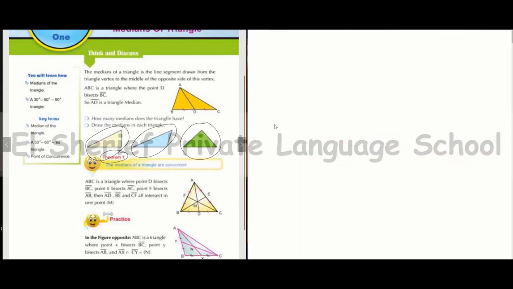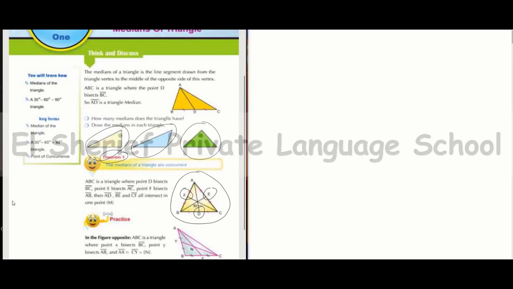Theorem 1 says: the medians of the triangle are concurrent. ABC is a triangle in which points E, F, D are three midpoints of the three sides of the triangle. We draw line segment BE, line segment CF, and line segment AD.